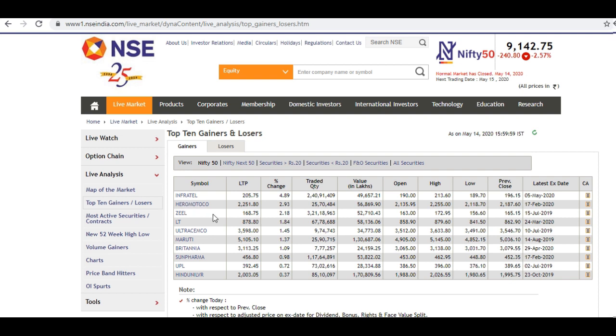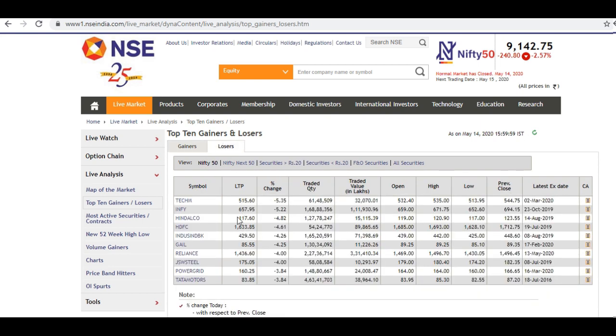Again, you choose the top 3 stocks from the losers as well. Here you can see these have been falling along with the Nifty. This has a good correlation with the Nifty index, so whenever the Nifty is falling, this stock will also fall based on the Nifty. These stocks you can take for the next day's trading.